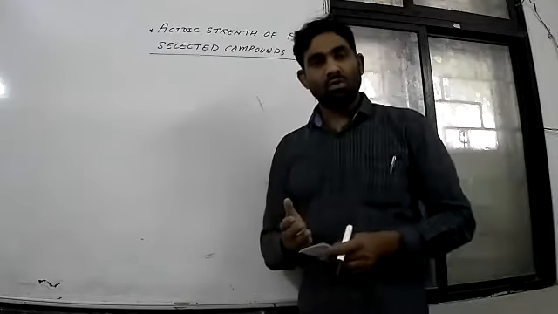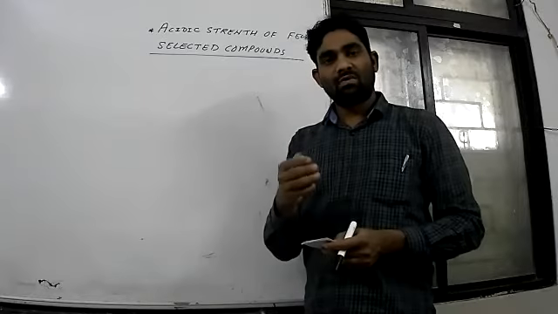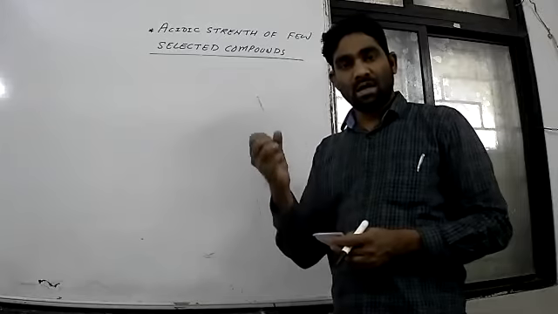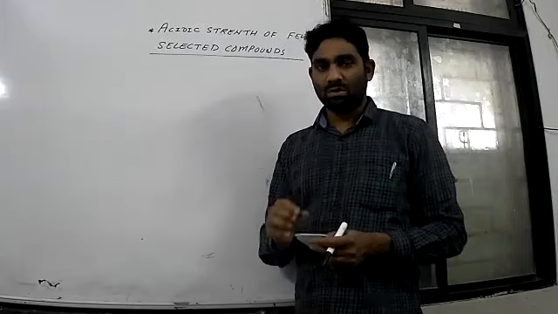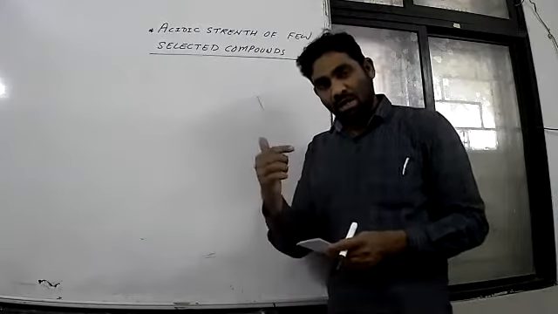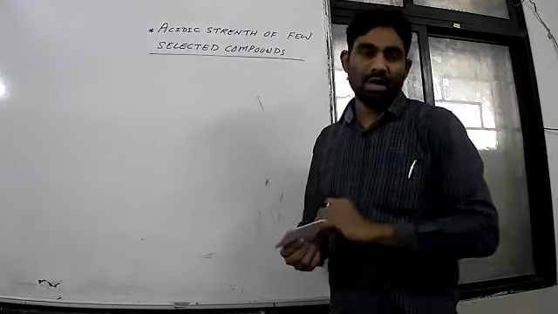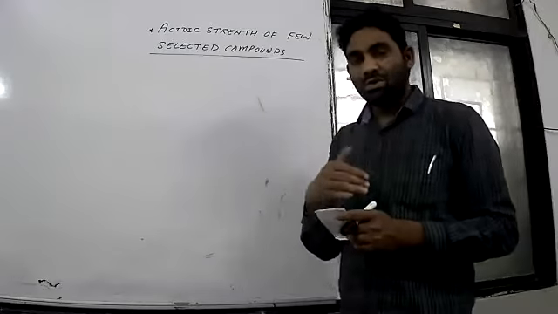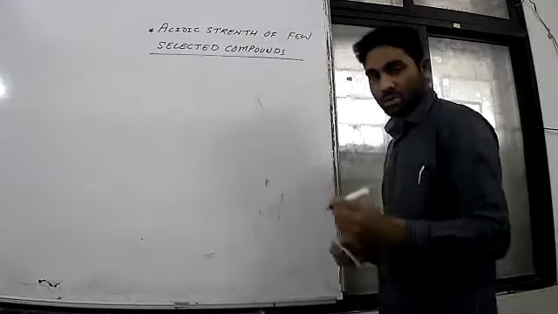Okay, so in the previous lecture we learned that there are two factors which are responsible for the acidic power or acidic strength of organic compounds. We will continue our discussion and take a few examples again, and try to find out which is more acidic and which is less acidic. We can say which is a strong acid, which is a weak acid. Now see, let us take two examples again.